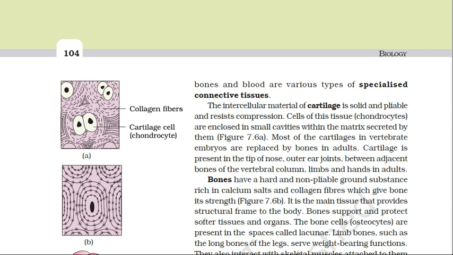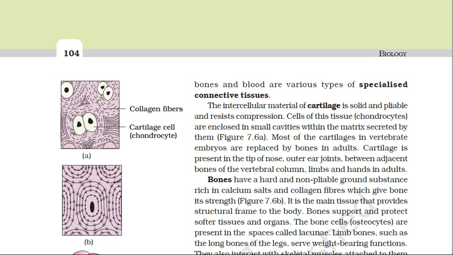The functional cell of the bone is termed osteocytes. Osteocytes are present in spaces called lacunae. In the matrix, bones provide a structural frame to the body and protect softer tissues and organs.